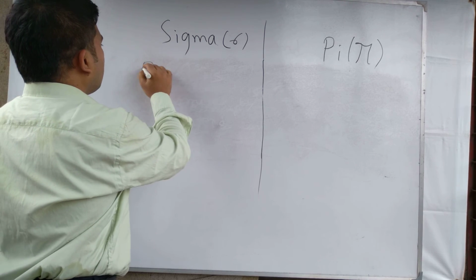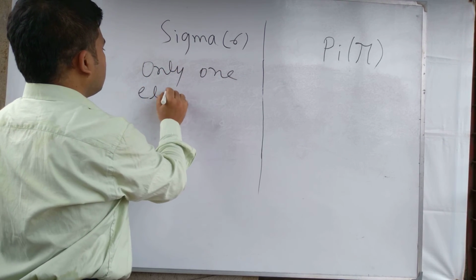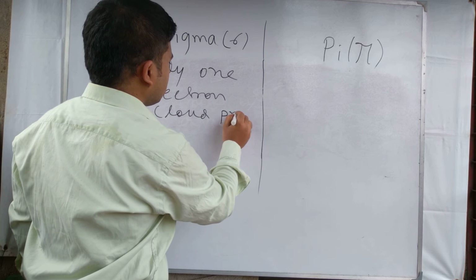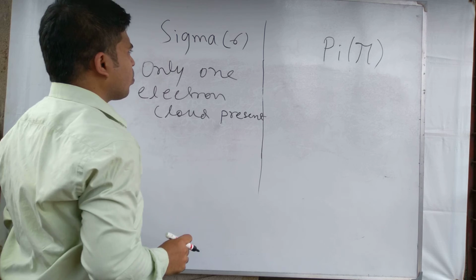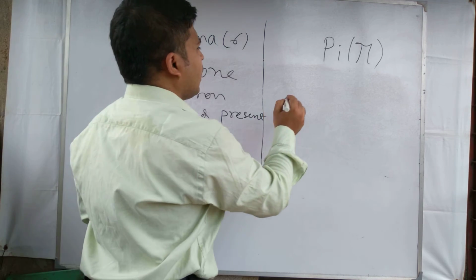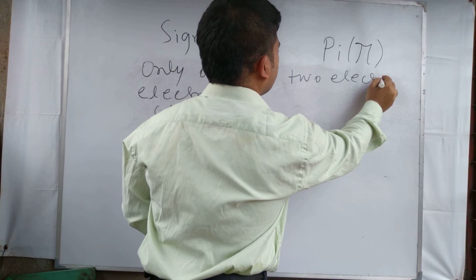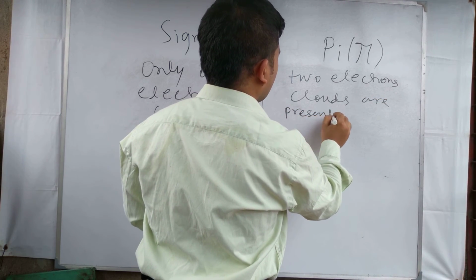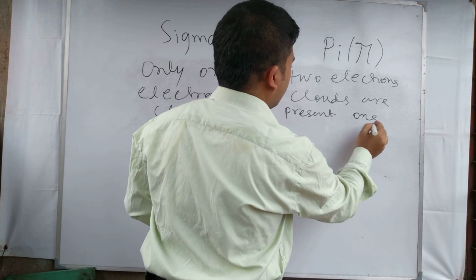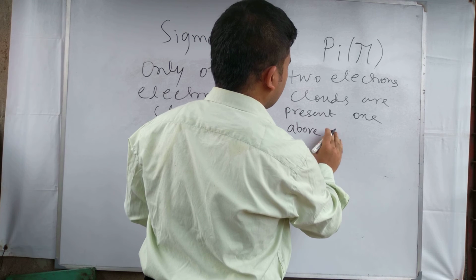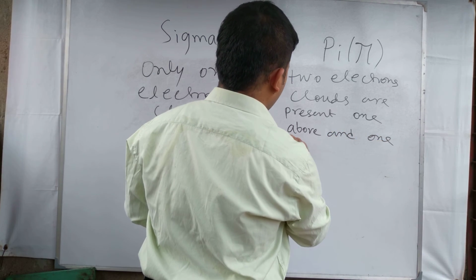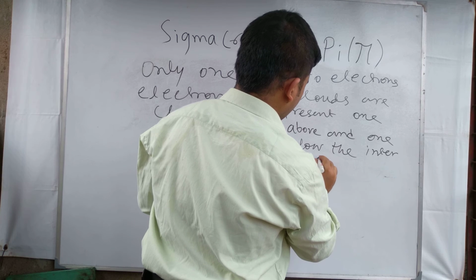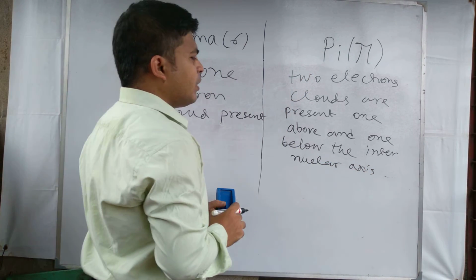For sigma bond, only one electron cloud is present, and for pi bond two electron clouds are present, one above and one below the internuclear axis.